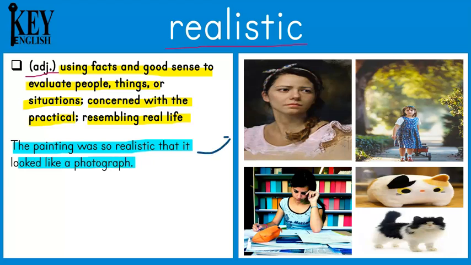So this picture here is actually a painting. It's not a real picture of a person. But you can see that it's so realistic, it looks like it could be real. So we can use realistic to describe paintings that look real. I can also think about things that might really happen. One of my favorite movies is Matilda.